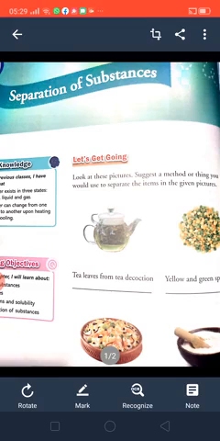Then you have to think and suggest a method by which you can separate these tea leaves from the water. How can you separate the yellow and green split peas? Then you don't like cloves in the pulao. When you eat the pulao, you don't like cloves, so you take the cloves out by your hand.